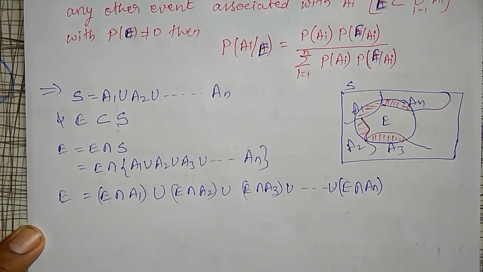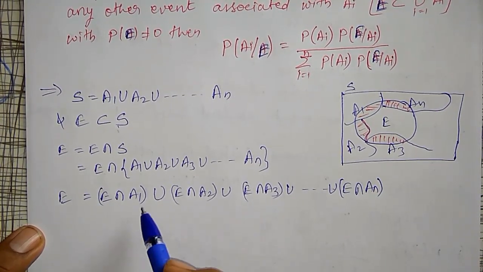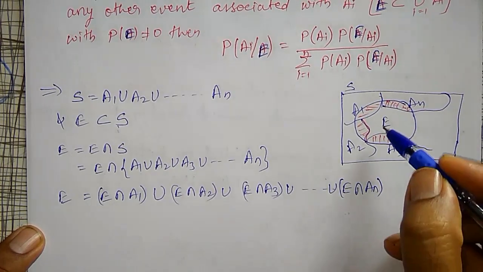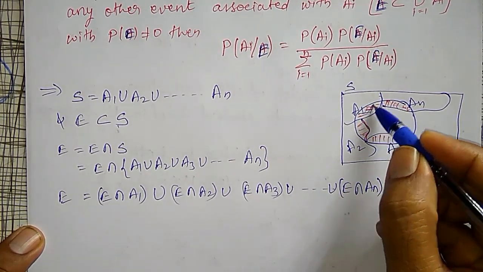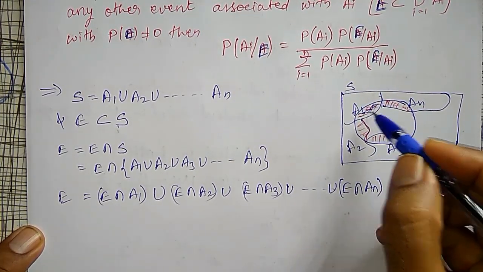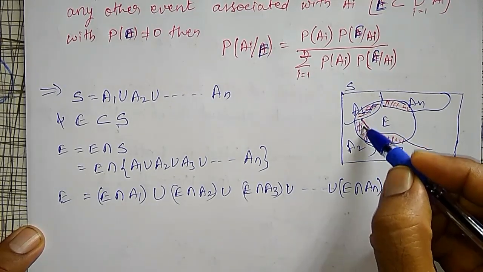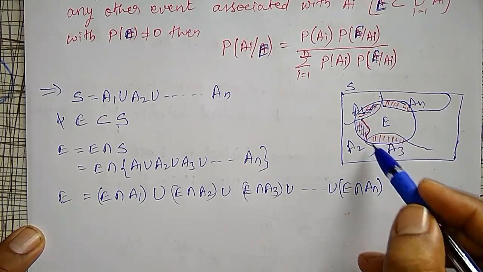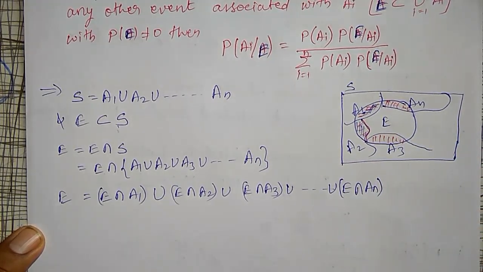This is E. One thing we have defined is that A1, A2, A3 are all mutually exclusive. Therefore, E intersection A1 is the first part, and E intersection A2 is the second part. All these are also mutually exclusive.